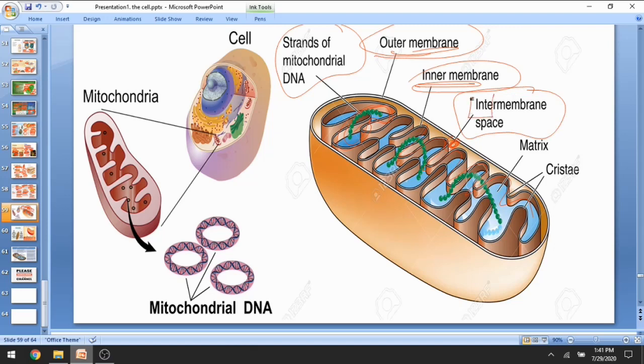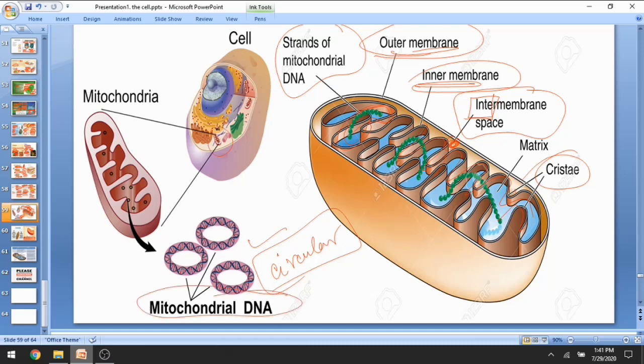Inter means in between. The matrix is a gel-like structure filling these finger-like foldings, and these finger-like projections are known as cristae. Mitochondrial DNA is basically circular DNA. We will get to know this when we talk about replication, and I will explain what exactly mitochondrial DNA is.